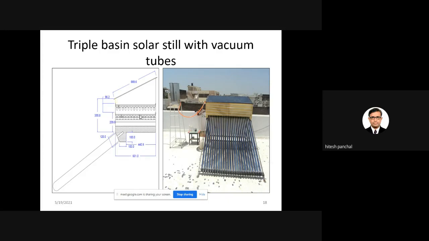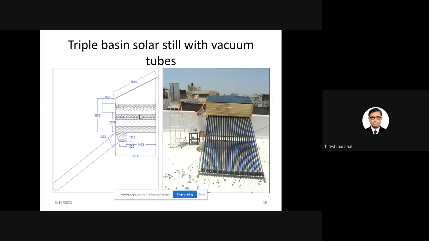For the triple basin solar still with evacuated tubes, the cost is around 25,000 rupees, but from this kind of arrangement, around 20 liters of water per day is obtained.